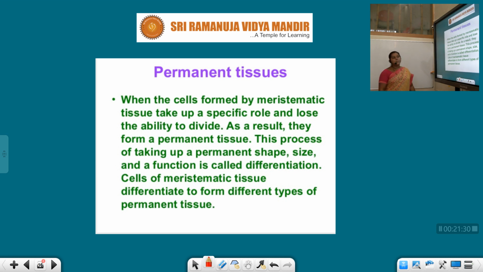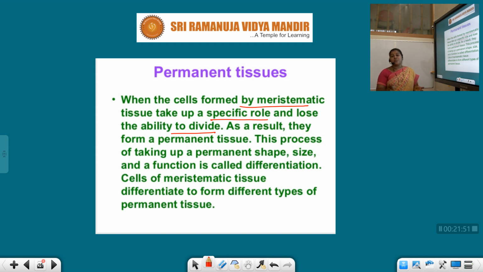Let us start with permanent tissue. Here, the cells formed by meristematic tissue take up a specific role and lose the ability to divide. Very, very important thing. The cells present in the permanent tissue are incapable of division.